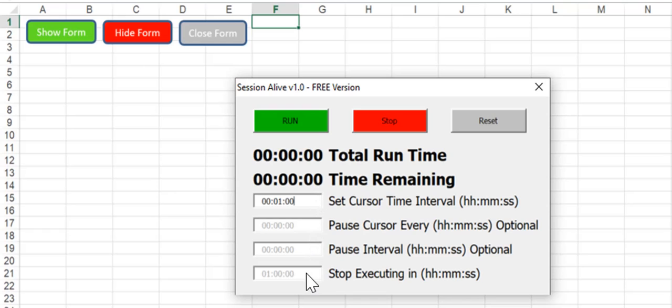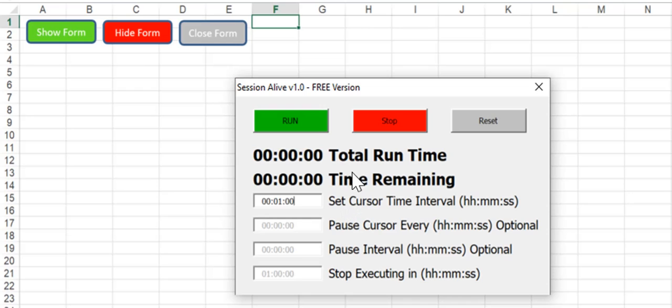In the full version, you'll have the ability to set the stop execution time to make it run for 8 hours or any time you like, as well as have the option of setting the pausing of execution and the interval of pausing it.